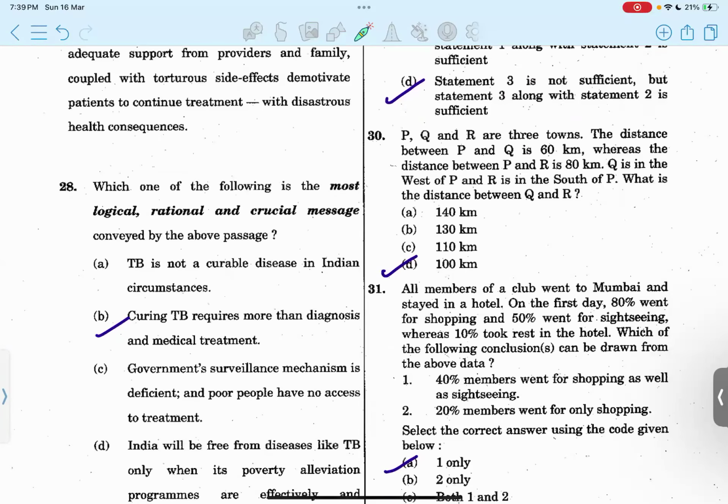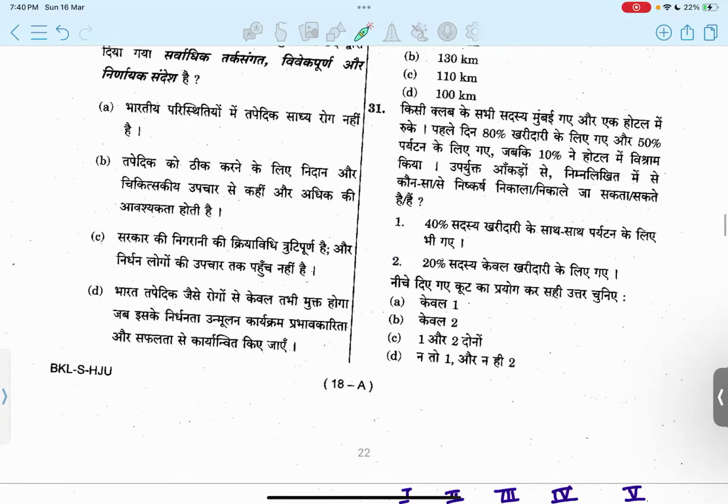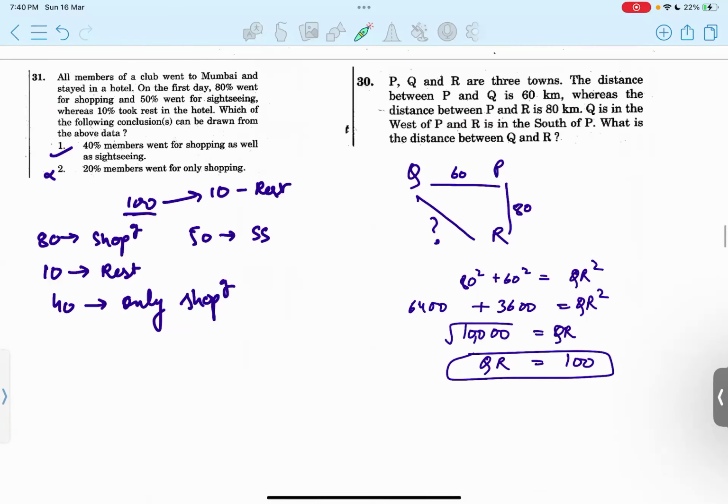Then 30th question. P, Q, R are 3 towns. Distance between P and Q is 60, between P and R is 80. Now the position is also given for them, so we draw it. Question number 30. Okay, so that's how the positions are given to us and the distance between them.